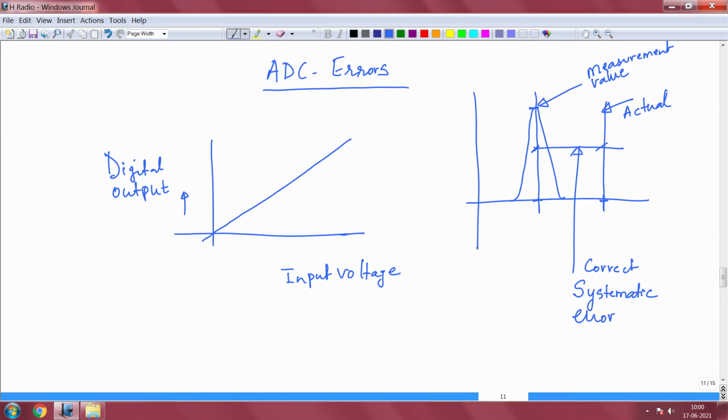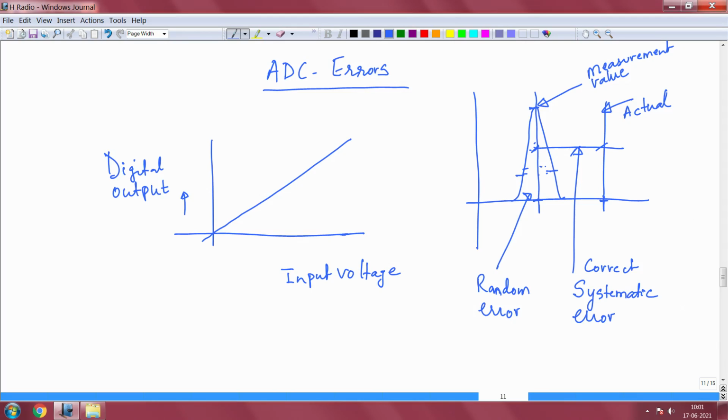What you have difficulty with is this part here. In all these regions you do not know where exactly that value comes, because this is random. Therefore, this is random error.